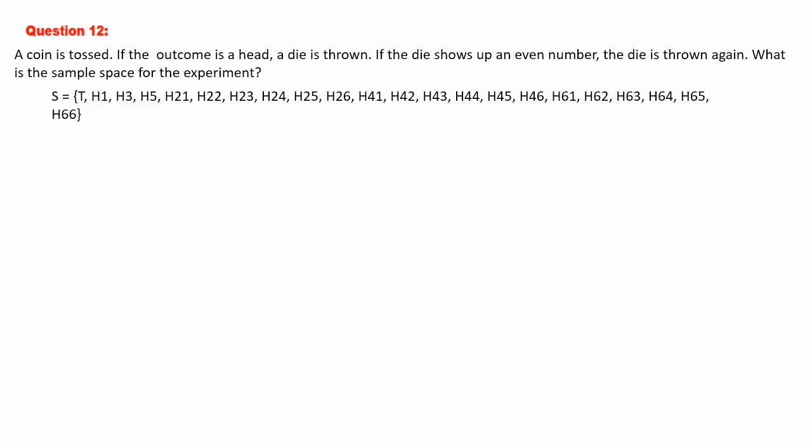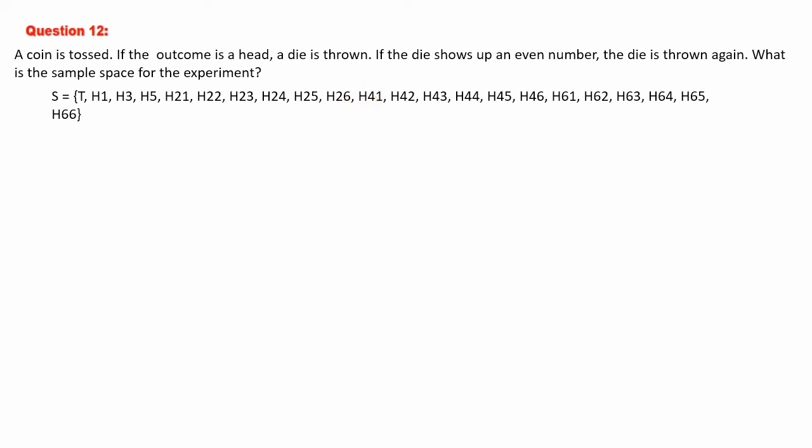Then suppose H2 comes, 2 is an even number. You will throw the die again. If you throw the die again without any condition, you will get 6 outcomes, 1, 2, 3, 4, 5, 6. So here H21, H22, H23, H24, H25, H26, over. Next even number, that is 4.